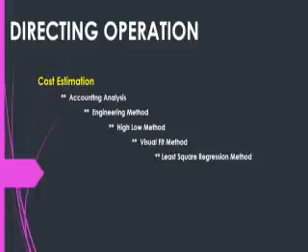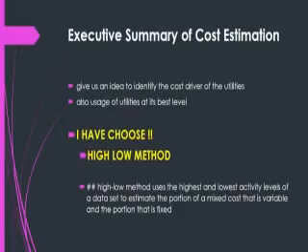We have directing operation, which has cost estimation that contains account analysis, engineering method, high-low method, visual fit method, least square regression method. The executive summary of cost estimation gives us an idea to identify the cost driver of the utilities that we are currently using as an example, and also the usage of the utilities at its best level.